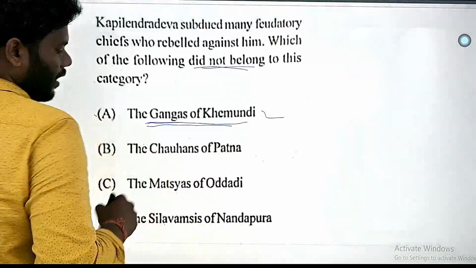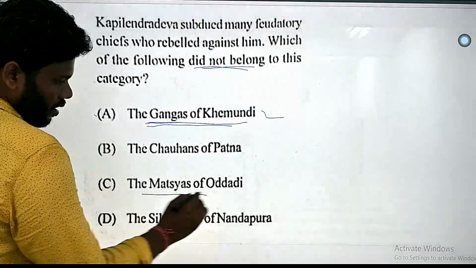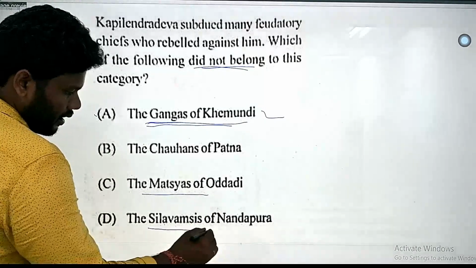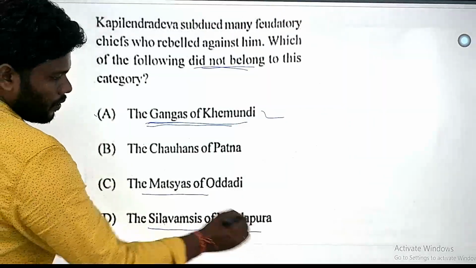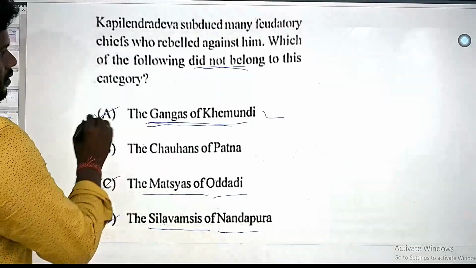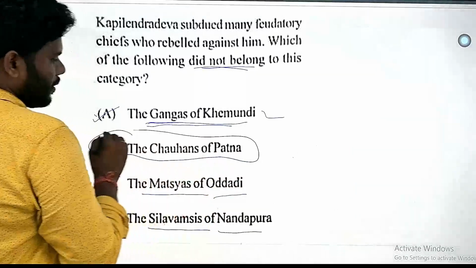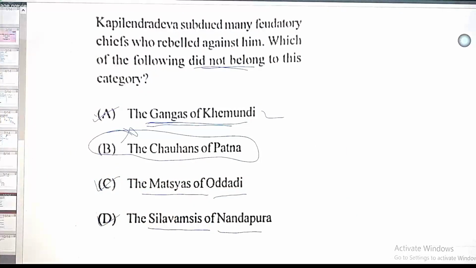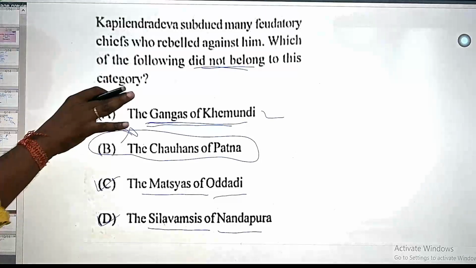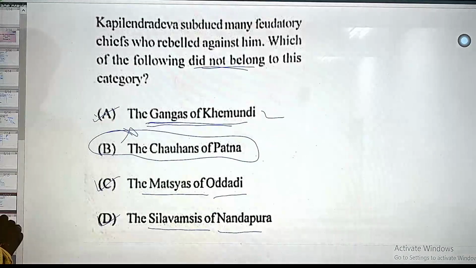Some feudatories like Matsya and Silavansis of Nandapura and Odadi, these all were feudatories who rebelled against him and he suppressed. But the Chauhanas of Patna are not associated with that. He never went to that side. He went for the Karnataka region, West Bengal region and those regions. So the right answer is option B here.